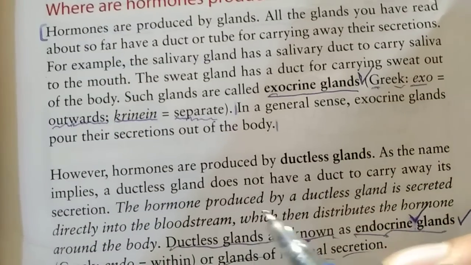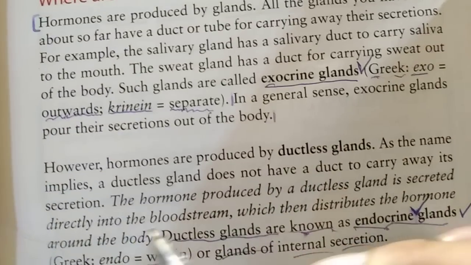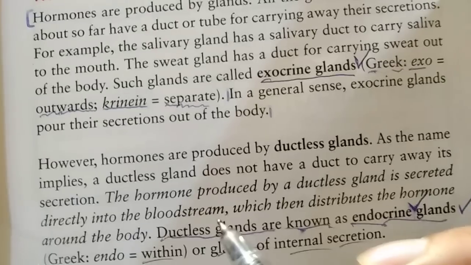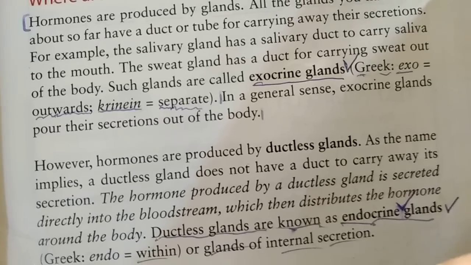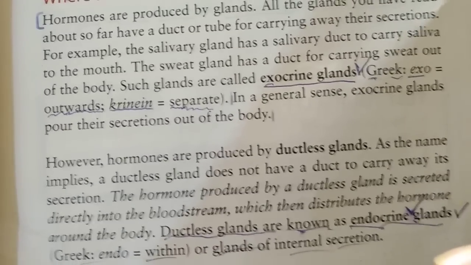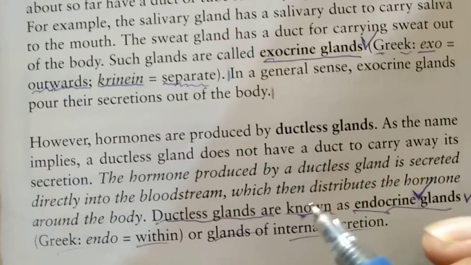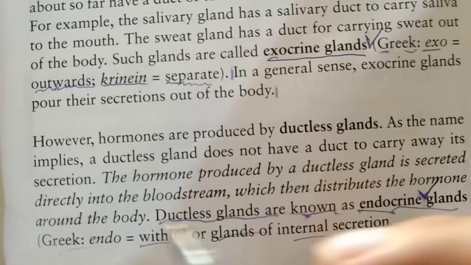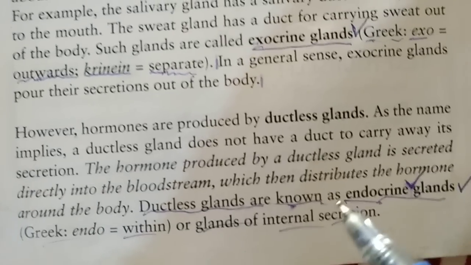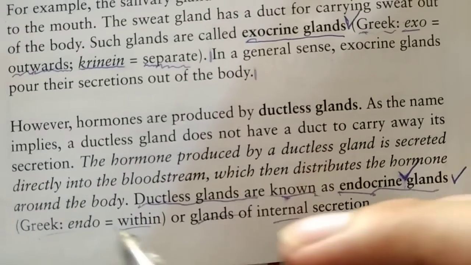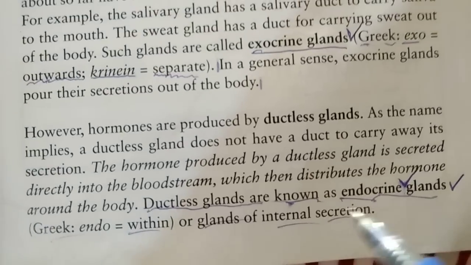The hormone produced by a ductless gland is secreted directly into the bloodstream, which then distributes the hormone around the body. Ductless glands are known as endocrine glands. Greek endo means within, glands of internal secretions.